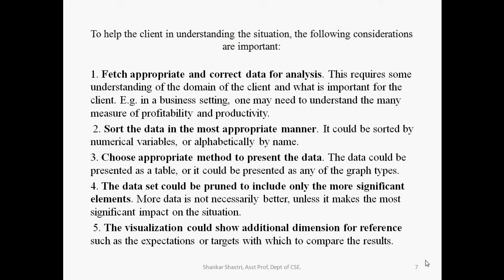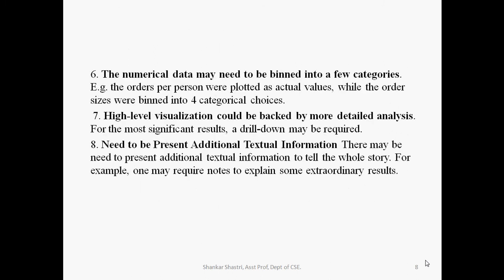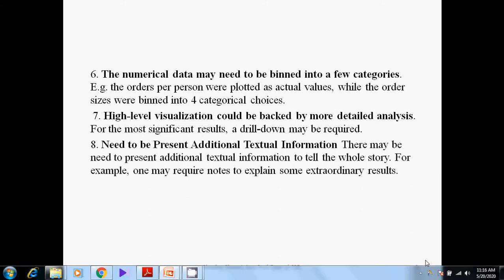The fifth step is that the visualization could show an additional dimension for reference, such as the expectations or targets with which to compare the results. The sixth step is that numerical data may need to be binned into a few categories. For example, the orders per person were plotted as actual values, while the order sizes were binned into four categorical values. So here the classification is important in the sixth step. The numerical data needs to be binned into a few categories. They are classified into different categories based on the order size, like that.